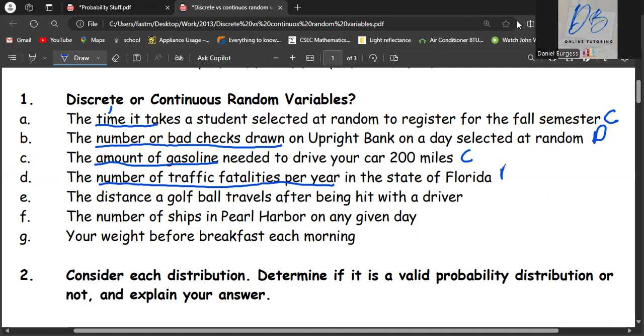The next one is distance, like world travel. Distance is continuous, like length. The number of ships: when you count ships, that'll be discrete. And weight is continuous. So that's our exercise for the first part.